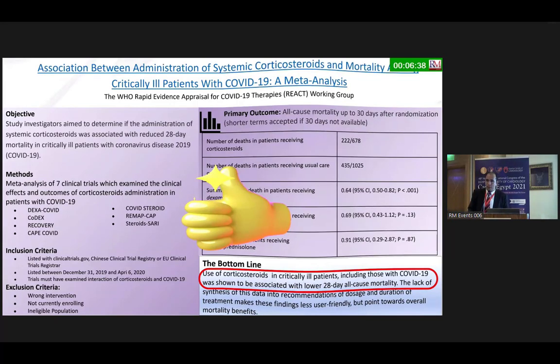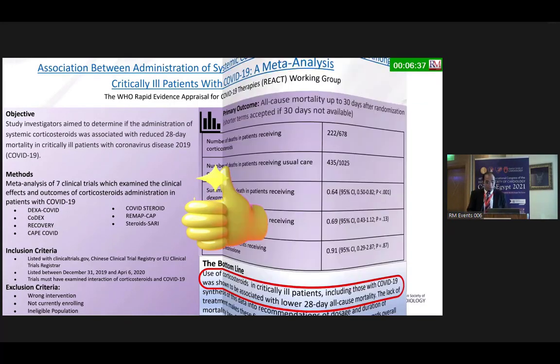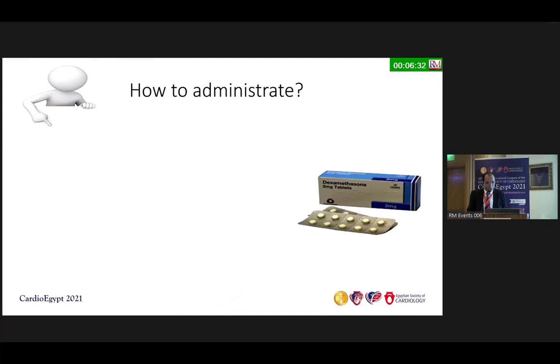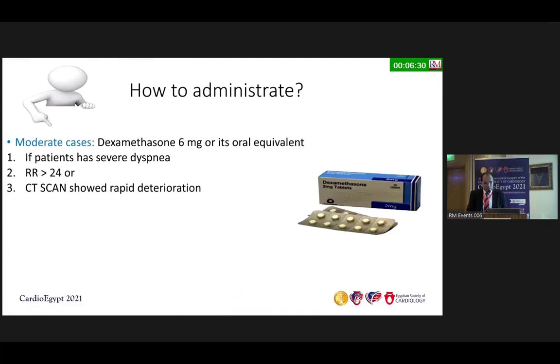How to administer it? This is the second question, and it looks to be very beneficial. In moderate cases, dexamethasone, we can give only 6 milligram. Never give a bucket and fill it with dexamethasone; if you give it, the patient will die. Only 6 milligram or its oral equivalent.